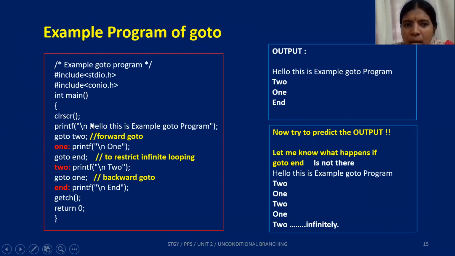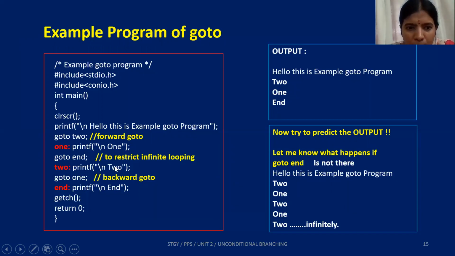So here I'm just printing clear screen. Hello, this is a simple Goto program. So therefore this gets printed automatically in the first line. Next, I have a call for goto 2. 2 is the label name. So now the control transfers to the place where 2 is defined. Because 2 is after the call, this is called as forward goto. So goto 2 is an example for forward goto.